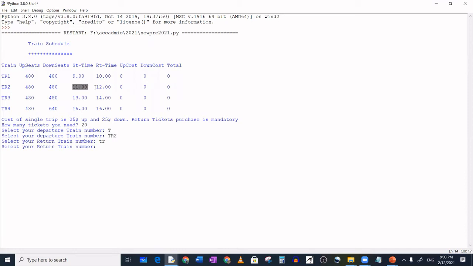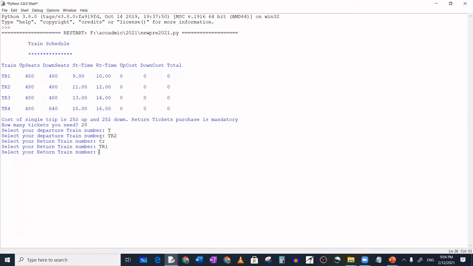So I have to return in any of the trains, whether TR3 or TR4, but I cannot travel with TR1 because the time is different. You can see, if I'm going at 11 o'clock, I can return at 12, 2 or 4, but I cannot return at 10. So if you enter TR1 wrongly, it won't allow. See, again it is asking you to enter the right return train number. No other way, I have to choose another one.